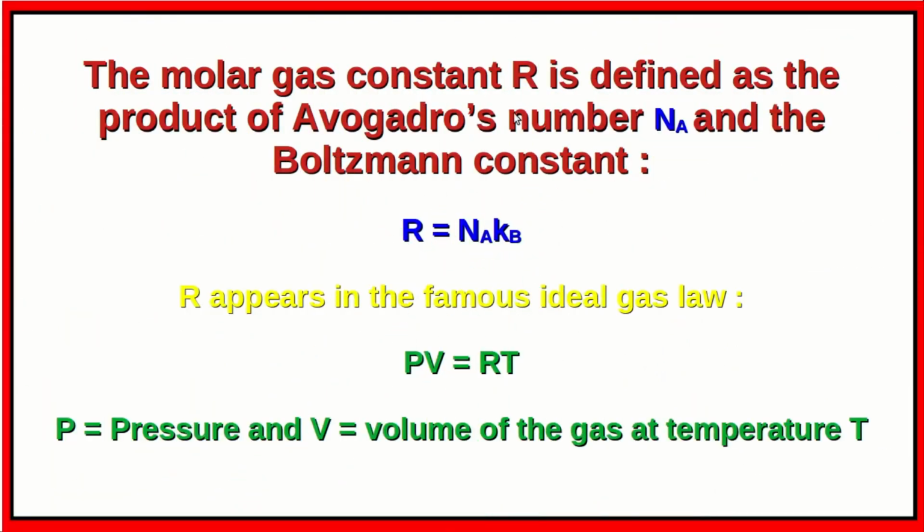The so-called molar gas constant R is defined as the product of Avogadro's number and the Boltzmann's constant. R is equal to NA times kB. This R appears in the famous ideal gas law PV = RT, where P is the pressure and V is the volume of the gas at a given temperature T.